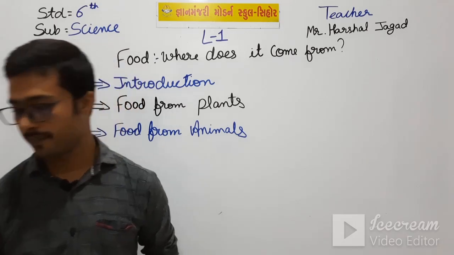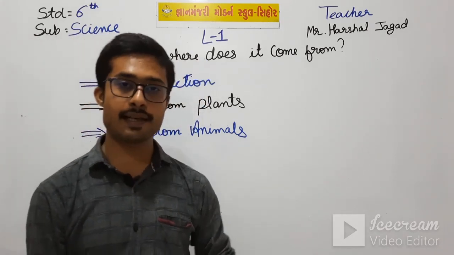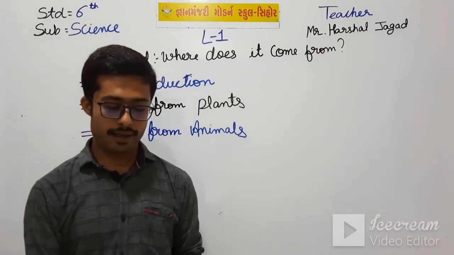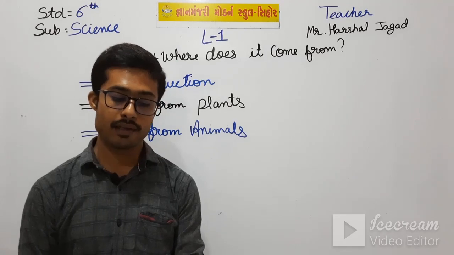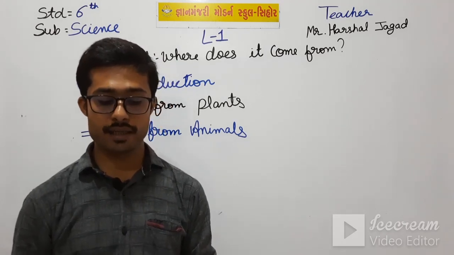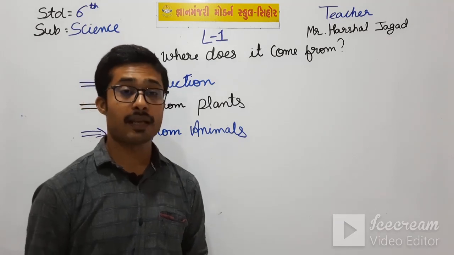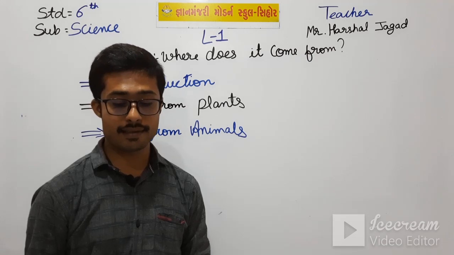Okay, let us see. We get food such as meat, egg, honey, milk, cheese, butter and curd from animals. Meat we get from goat, chicken, fish, etc. Eggs we get from hens, ducks and geese.